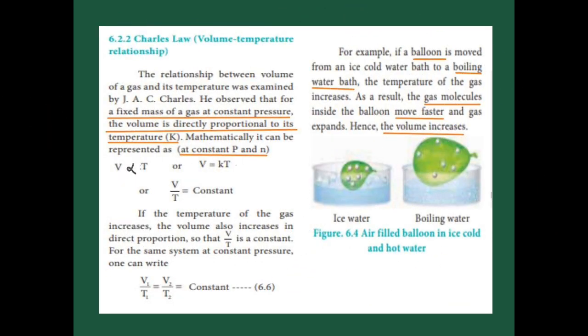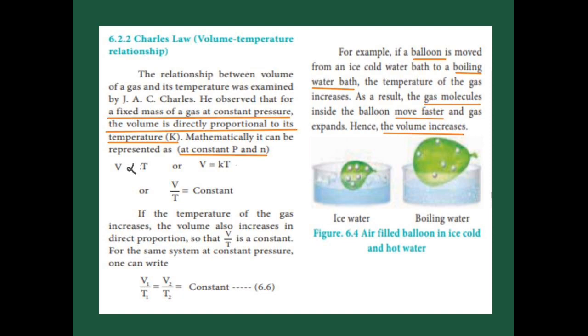Now Charles law. This Charles law is given by J.A.C. Charles. The statement is: a fixed mass of gas at constant pressure, when the pressure is constant, the volume is directly proportional to its temperature. Now see the formula, V directly proportional to T. Now the proportionality is changed to a constant, so we have to put K. V equal to KT. The value we get at constant pressure, and N means number of moles. So when the pressure and number of moles are constant, the V value is directly proportional to temperature. It is Charles law.